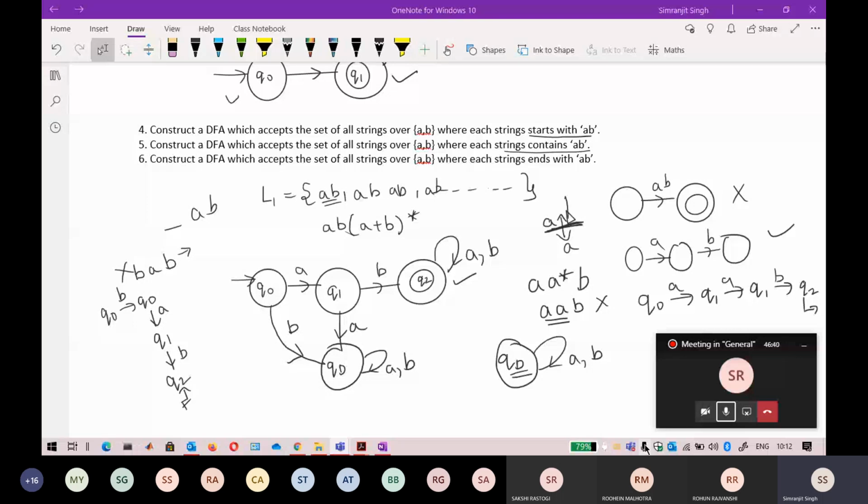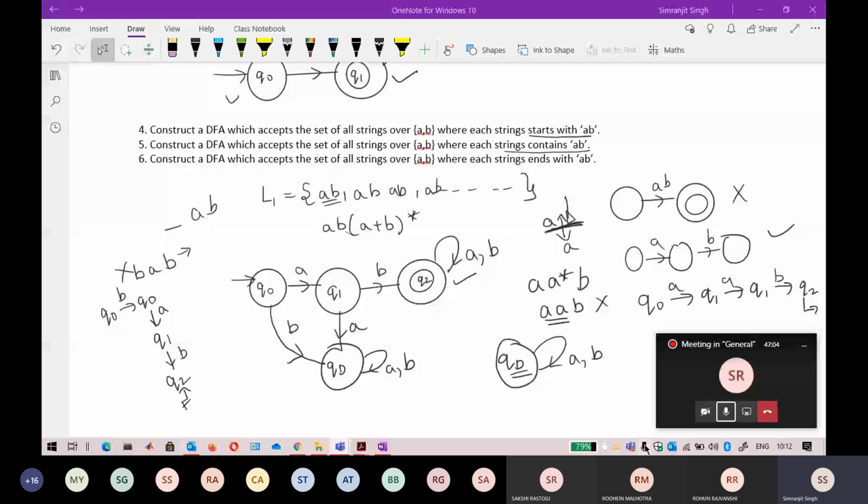Mayank, if you give the string AAB, this string is not accepted, because AAB is also ending with AB, but it is not accepted in your automata. So just a little bit of modification. After that, it will be correct.